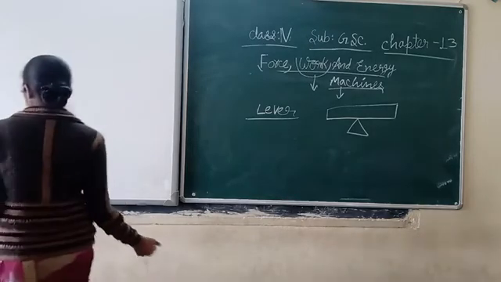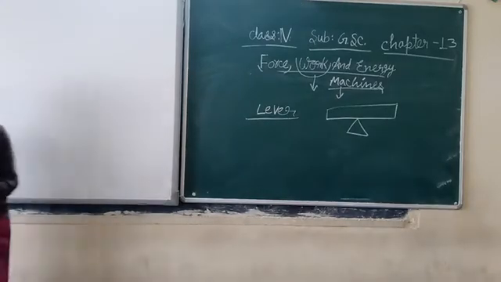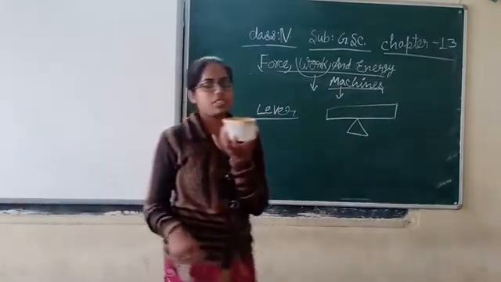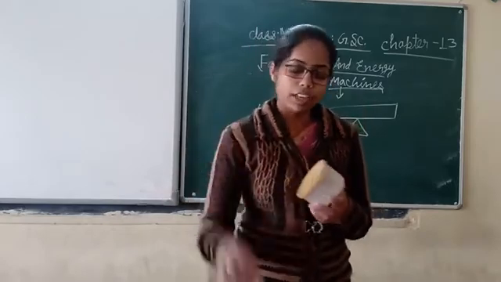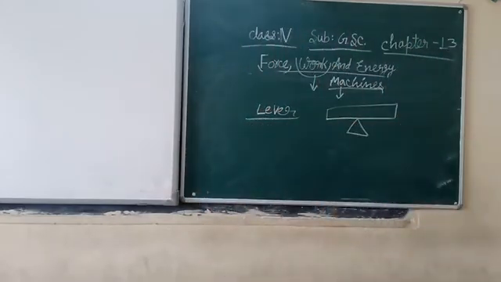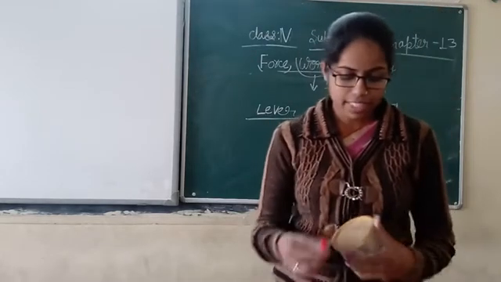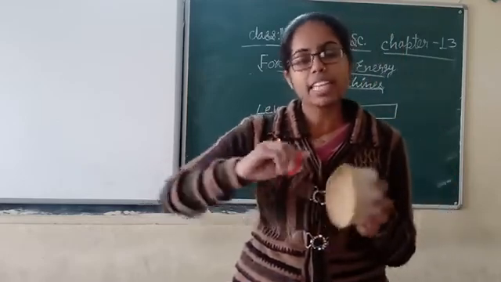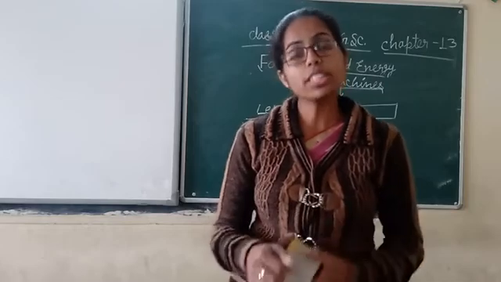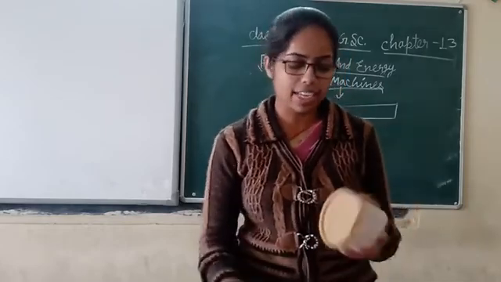Suppose, I will show you one example. Suppose this box cannot be opened and I want to open it, what to do? If I use this lid to open it, like this, this is acting as what? Lever. This is acting as a lever.